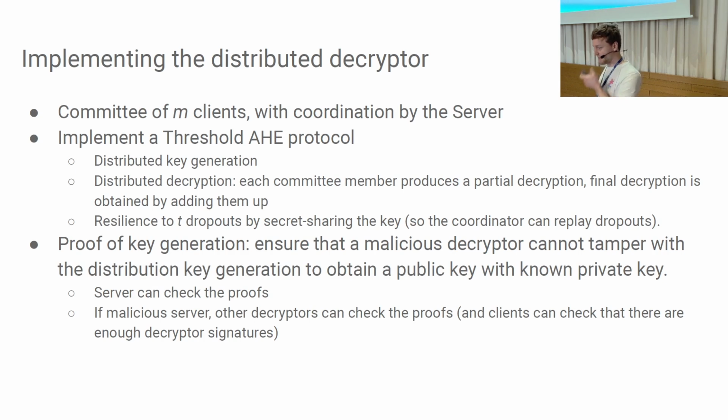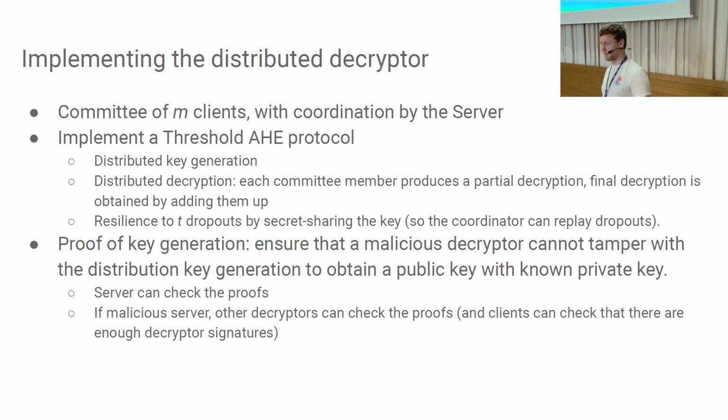And the nice thing, again, we're using additively homomorphic encryption here based on RLWE. So the key generation actually comes down to locally generating a key share. And the thing that we need for the key generation is to prove that we've done it correctly. Otherwise, we can, again, impose attacks here by malicious clients or malicious committee members.